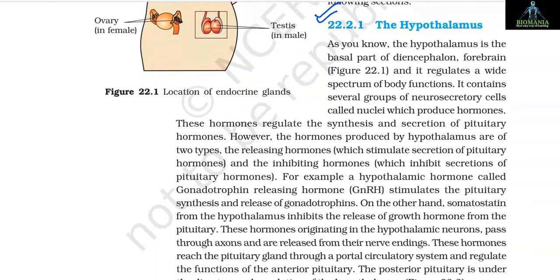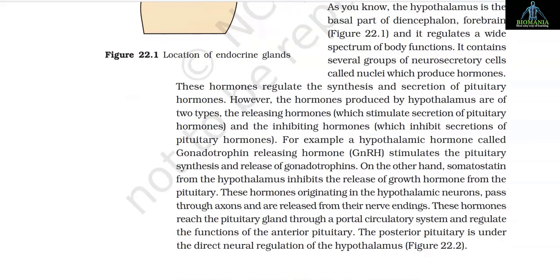22.2.1 The hypothalamus. As you know, the hypothalamus is the basal part of diencephalon, forebrain, and it regulates a wide spectrum of body functions. It contains several groups of neurosecretory cells called nuclei which produce hormones. These hormones regulate the synthesis and secretion of pituitary hormones.